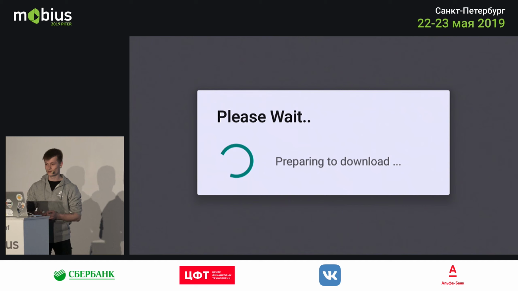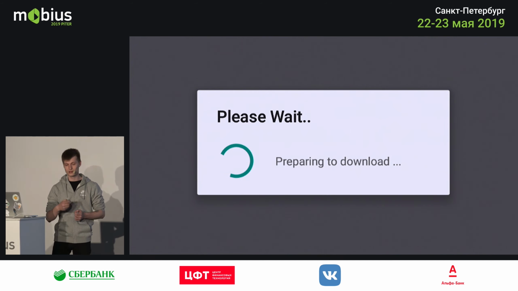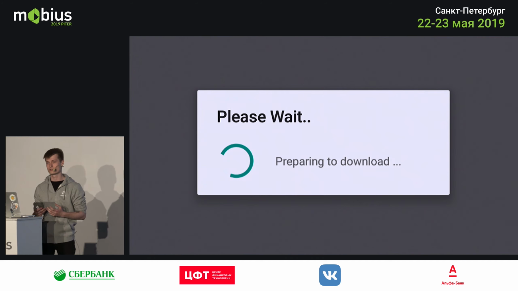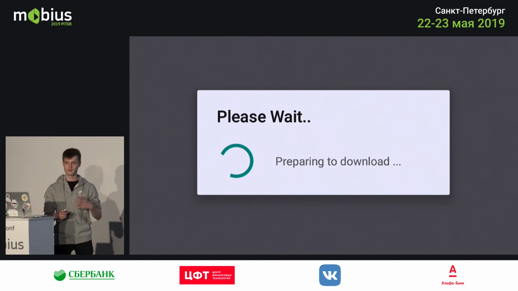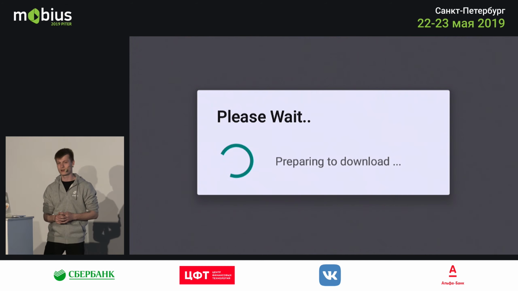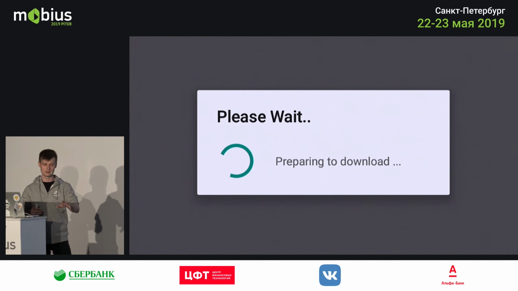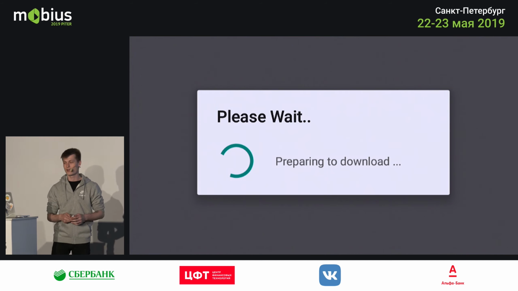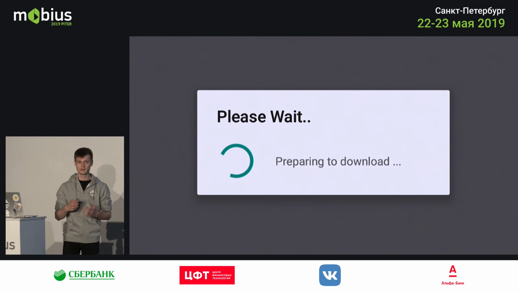For example, if you look at this image here, this little pop-up, while we're downloading something for the application, we might be doing some synchronization in the background, and in a different thread, we may be doing some statistics or maybe some computation which is not related to the downloading. And of course, we're updating the UI on the UI thread, so there's a lot of things going on here, and all this revolves around concurrency.